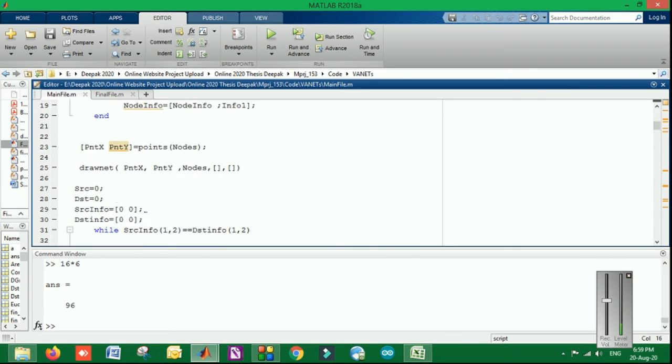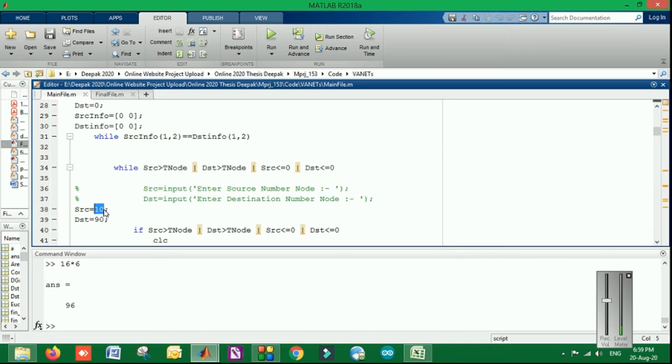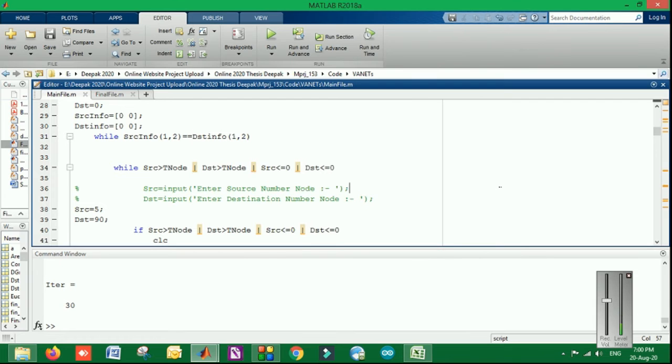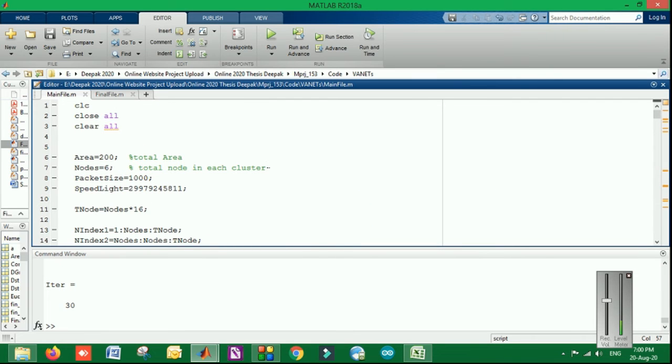So if I change this node number, for example, I'm giving it as 5 and running this code again, you can see the source node will be in the first grid. So see, in the first grid it is there, right? So what it is doing, it is finding the best route between the grids to reach the destination node number, and transmitting the crucial information that will be helpful for flawless communication, right? So this is basically the implementation of the VANETs protocol.